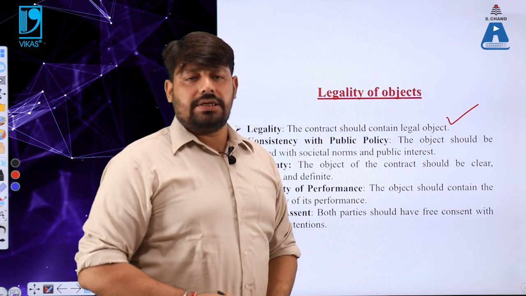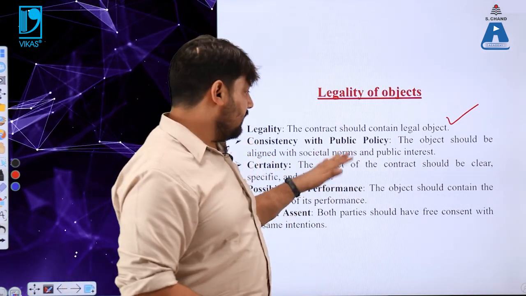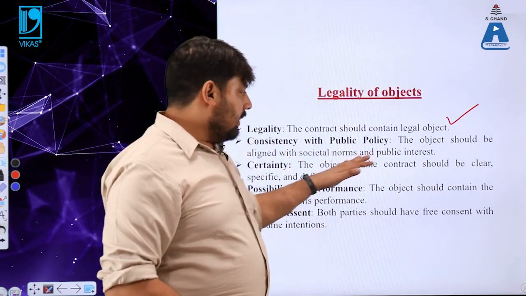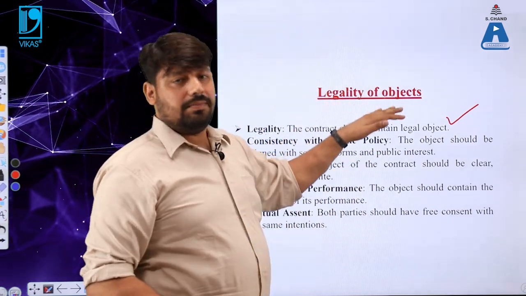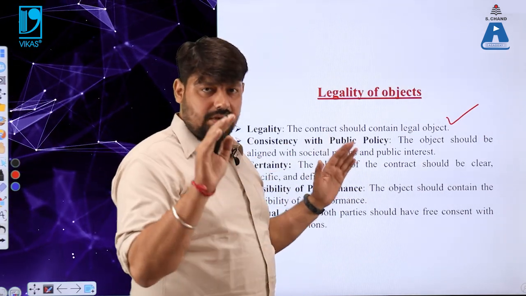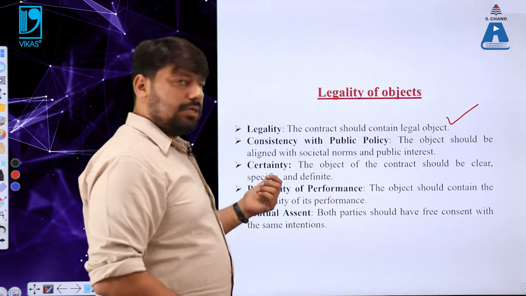जो भी आप ऑब्जेक्ट्स क्रिएट कर रहे हैं अपने कॉन्ट्रैक्ट में, that should definitely benefit the society and the public also. In order to get legality of the objects, this point is also very important. Number 3 is certainty.